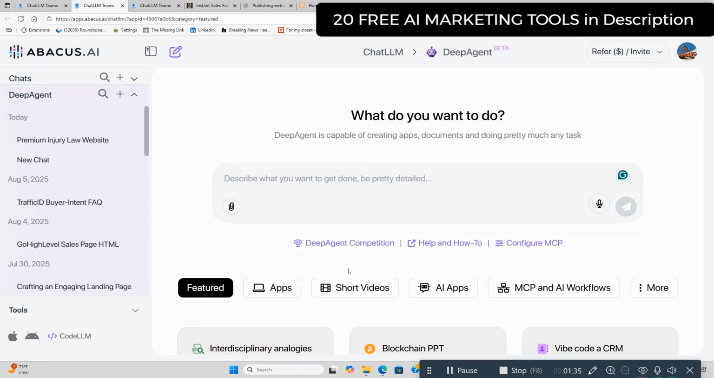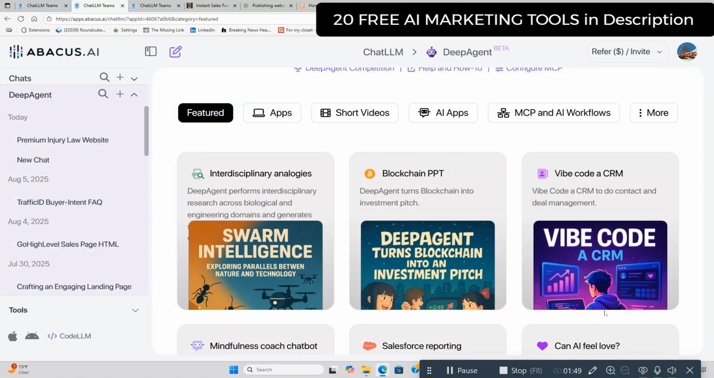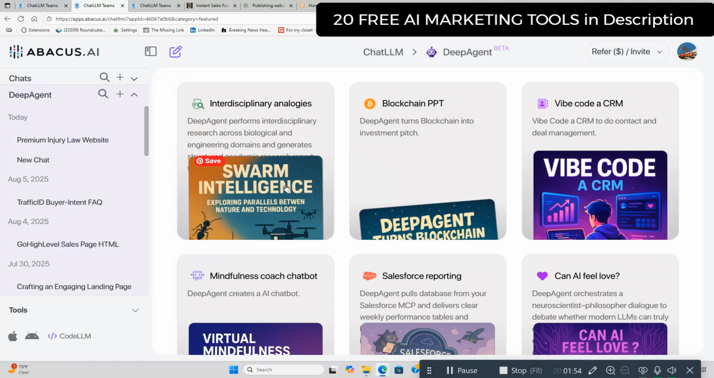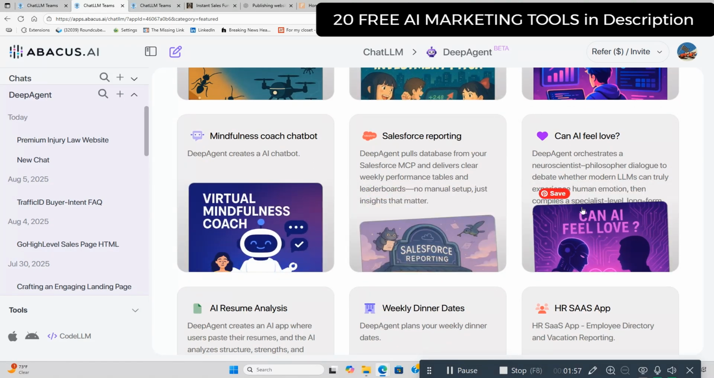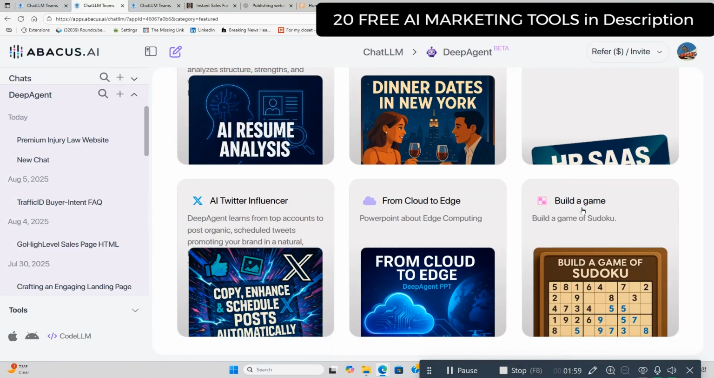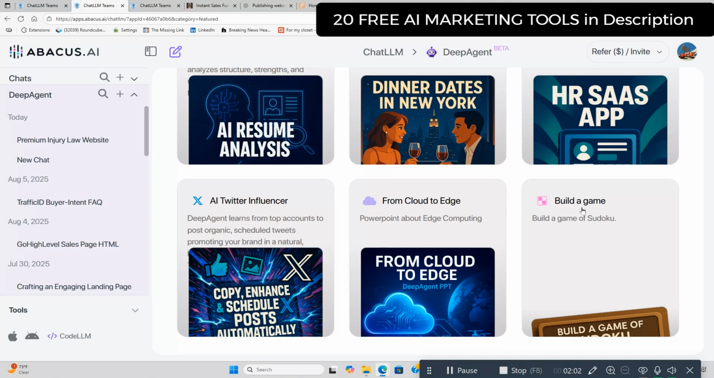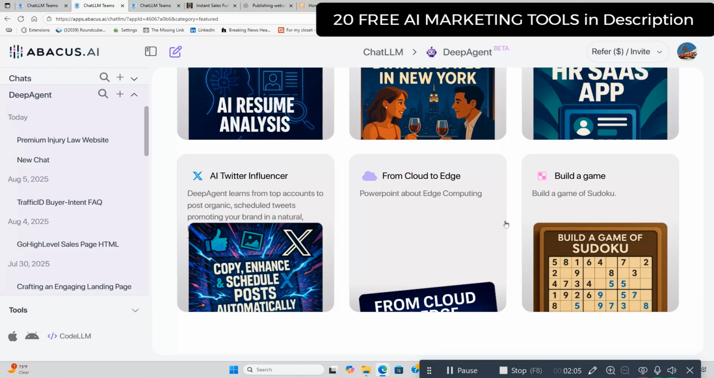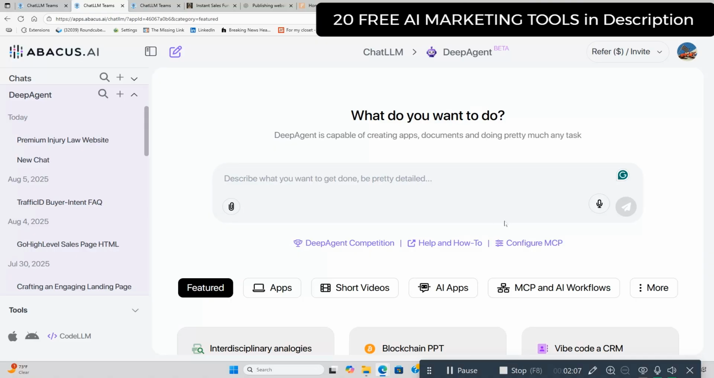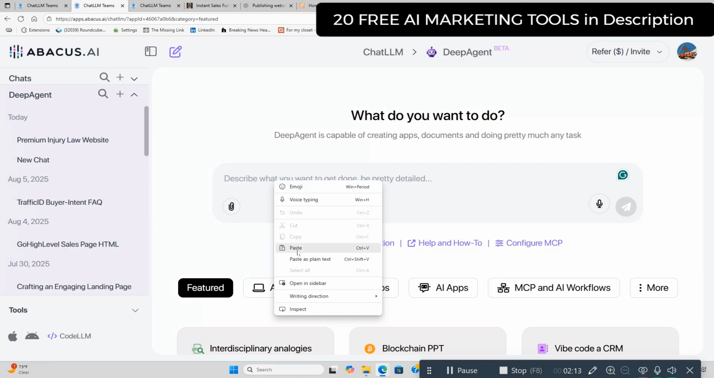So what we're going to do here, this is DeepAgent right here. It creates apps, short videos, AI apps, MCP, and AI workflows. It's got deep research, PowerPoint, browser use, data analysis. I'm going to take you down here and just show you briefly around. I've got videos that cover this in depth that you can watch on my channel as well. You can see different things it creates, just gives you ideas: AI resume analysis, AI Twitter influencer, build a game. You could basically do anything with this. It's awesome.